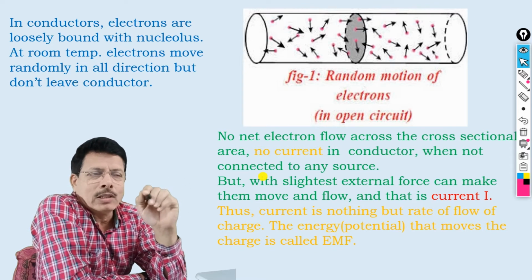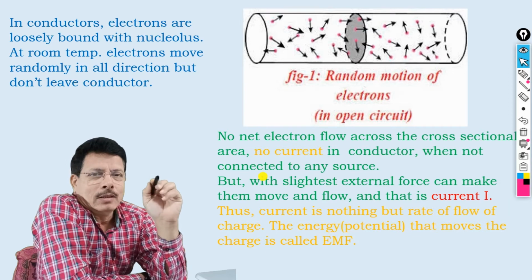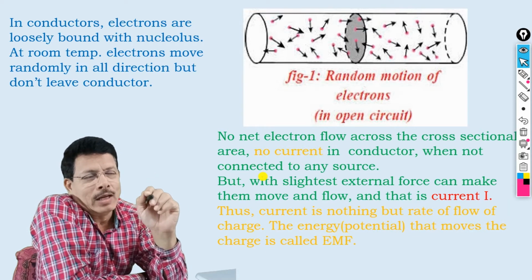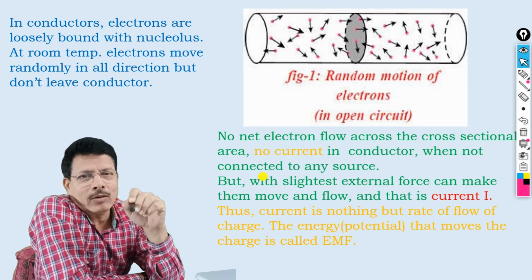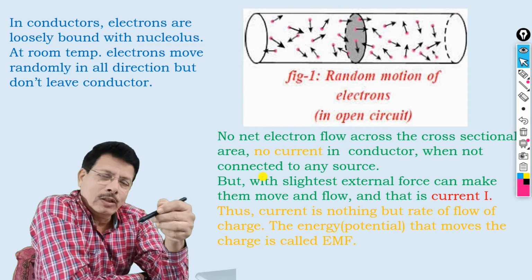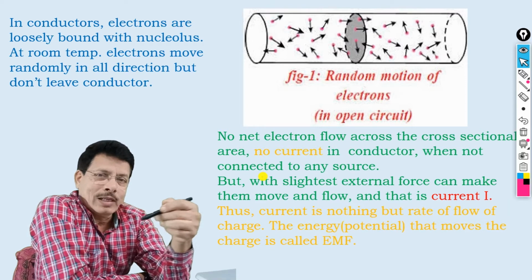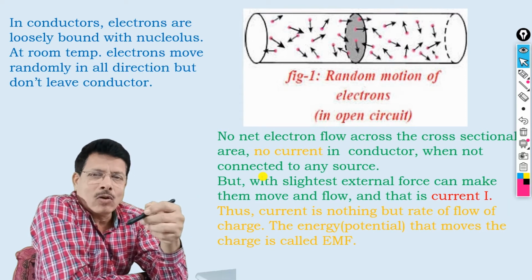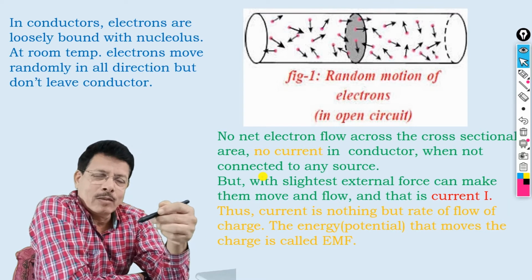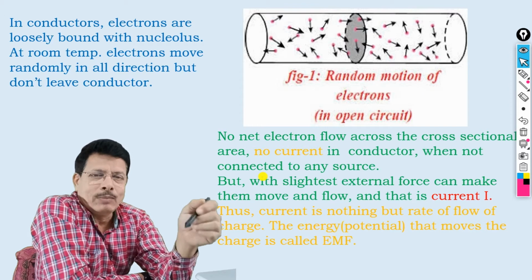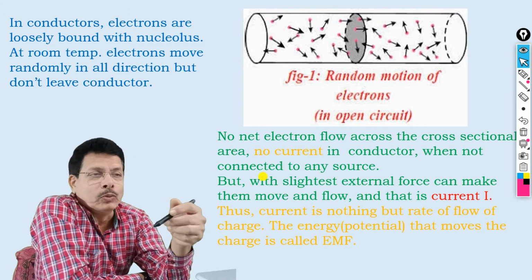Atomic structure of all conductors says that the outermost orbit has less than 3 electrons, and because of that these electrons are very loosely bound with the nucleus, and therefore with the slightest external energy, an electron leaves the atom and can move from atom to atom. When slight energy is applied to such material, electrons can be made to move.